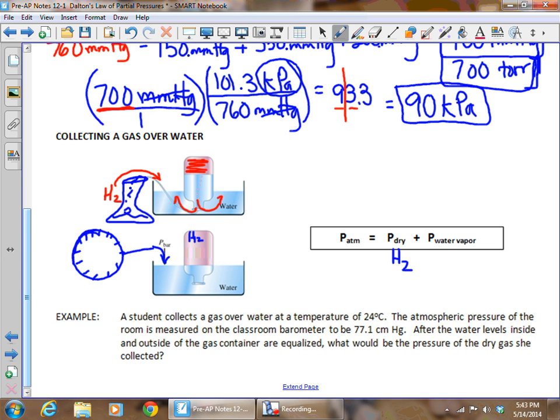Now, there's only one time where the pressure inside the container and outside the container are the same, and that's when the level of water inside and outside the container is the same. So when we collect a gas, one of the things that we have to do is to make sure and measure the volume that's in that container when the water levels are the same, because if we move that bottle up or down any, it's going to change the pressure inside that container.